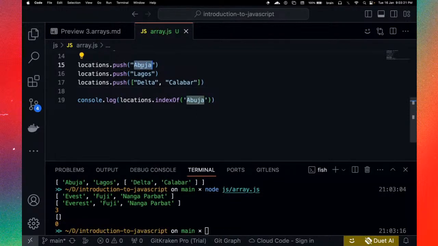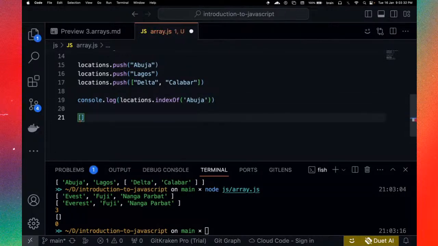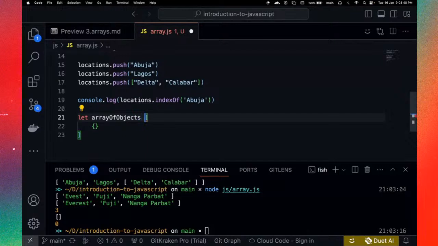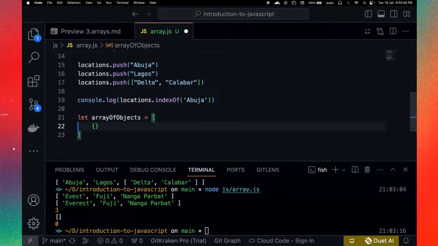Okay, so someone said, can arrays be used as objects? No, an array can be used to hold or store different objects, right? But it cannot be used as one, there are different data structures. So you have an array, for example. An array can be used to store different objects. So we can say let arrayOfObjects equals, right? So we have an array. This is an array. Look at it very well. That's not an object. This is an array, but then an array can store different objects.